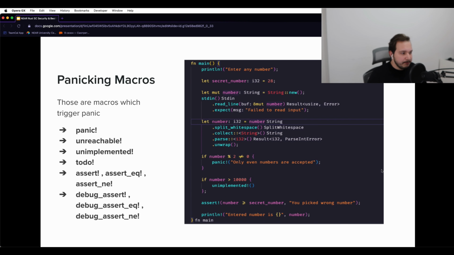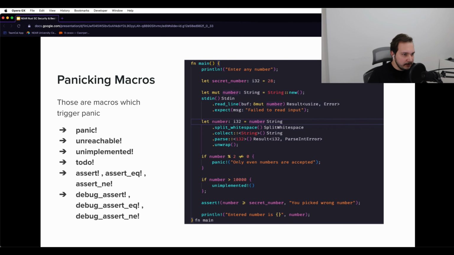As the name suggests, panicking macros are macros which throw panic. There are several of them, such as panic, unreachable, unimplemented, todo, assert equal, assert not equal, and their debug variants. We should always be aware which macros cause panic to either avoid them altogether in production or implement some safeguards so that they won't cause severe issues.